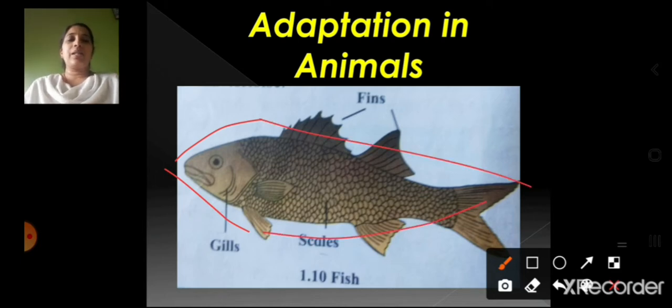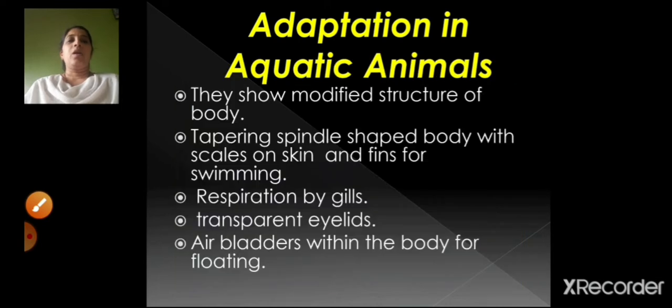And gills means they respire, that means they breathe through the gills. And you can see the scales on the skin, right? And fins, because of these fins, they can swim easily in water. So these aquatic animals show modified structure of the body. They have got a tapering spindle shaped body with scales on the skin and fins for swimming. Respiration is done by the gills. As I told you, respiration means breathing.